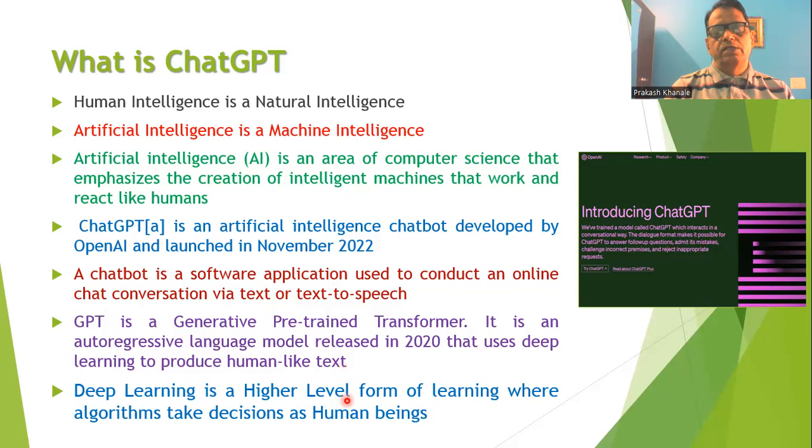Deep learning, you can say, is a higher form of learning where the algorithm takes decisions as a human does. Many times, whenever we are talking with each other, we need to make decisions, and these decisions are reflected in our answers. Similar to that, you will find that ChatGPT will also make decisions based on your chat, and those decisions will be very similar to those of human beings.